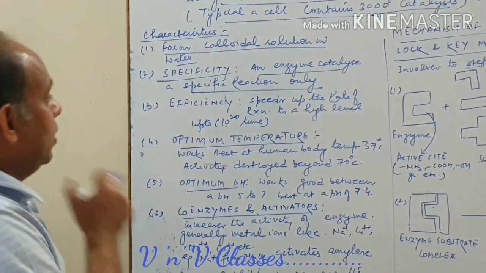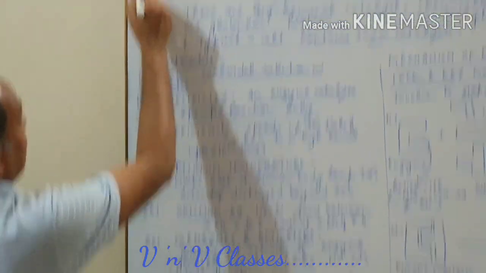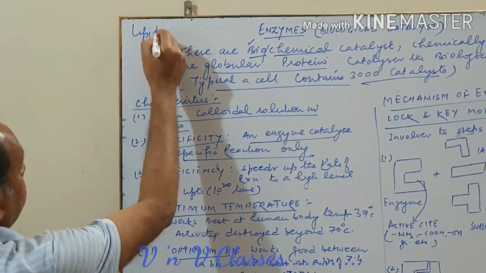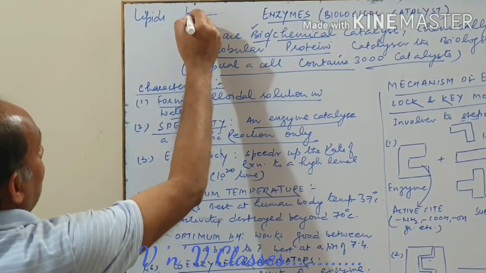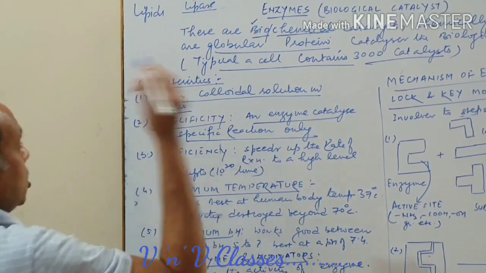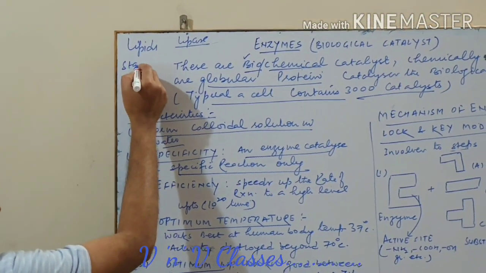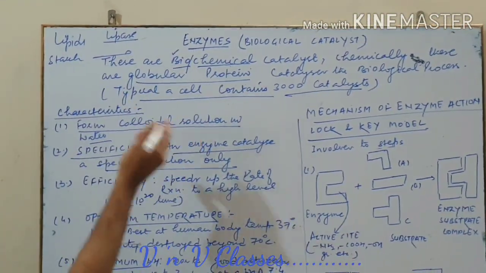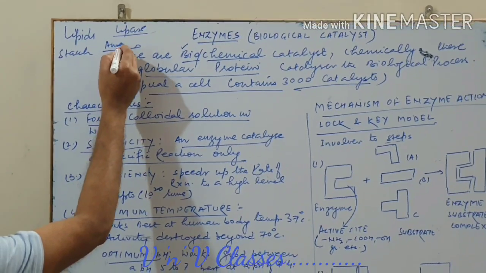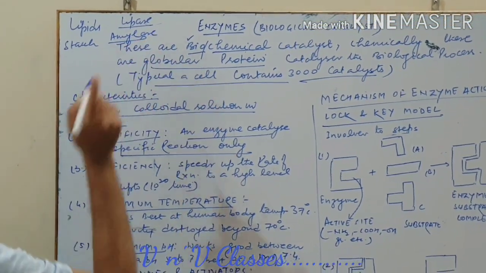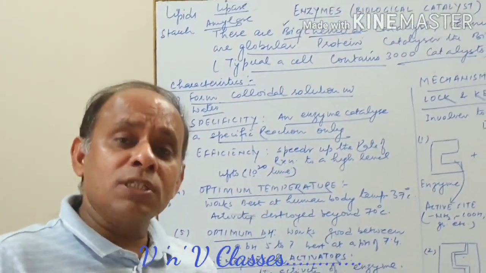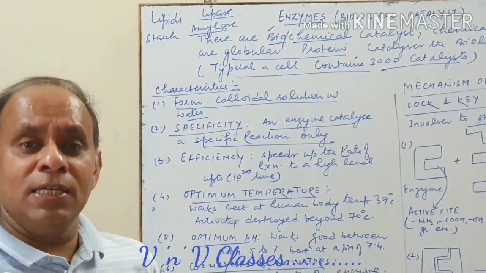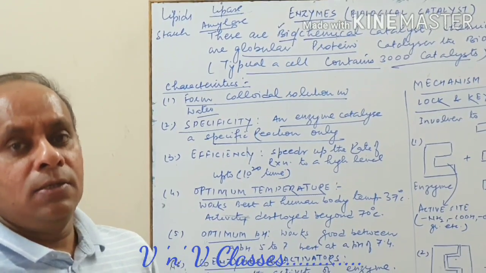For example, if we want to digest lipids, we need an enzyme called lipase. Suppose we want to digest starch, we need another enzyme called amylase. And I am just sharing one thing: almost at the end of every enzyme name, you will get 'ase'.